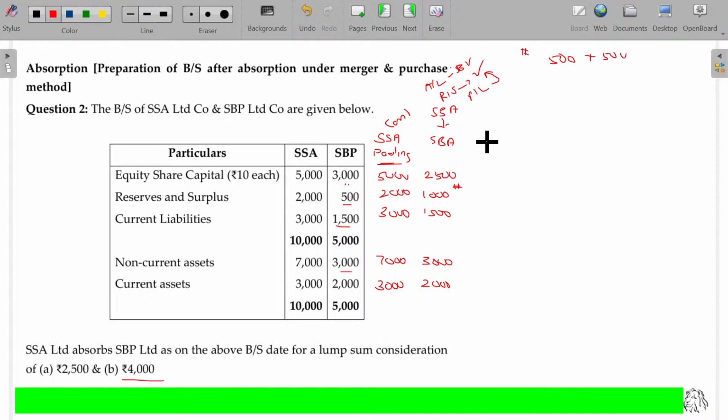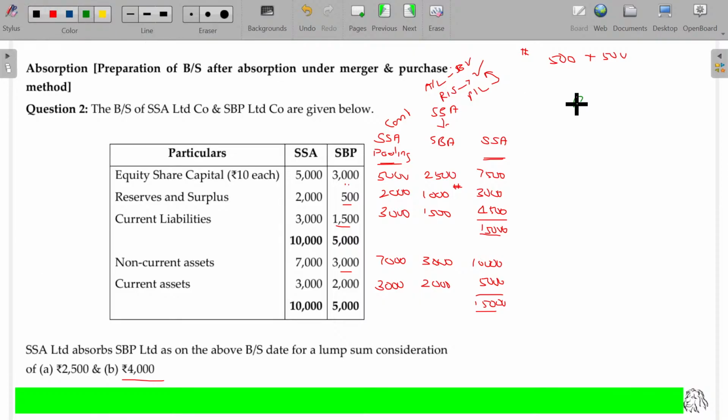Now, after combination, SSA after merger, you add up these two: 7,500, 3,000, 4,500. Overall value being how much? 15,000. Here the value being 10,000, here the value being 5,000, the value being 15,000. Clear? SSA.